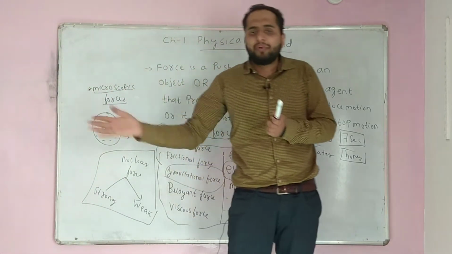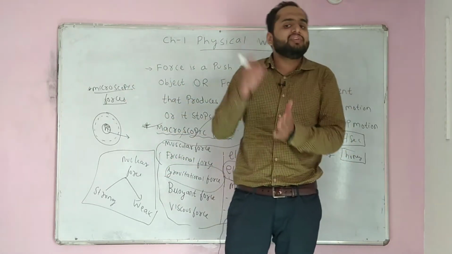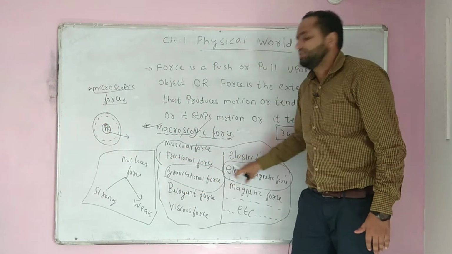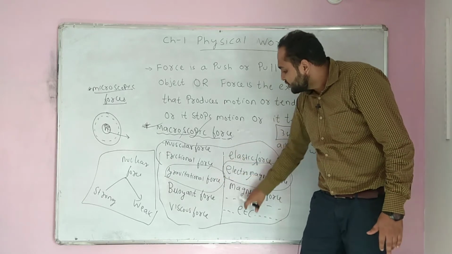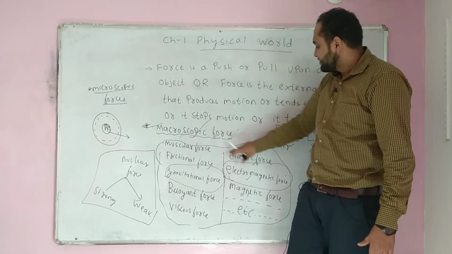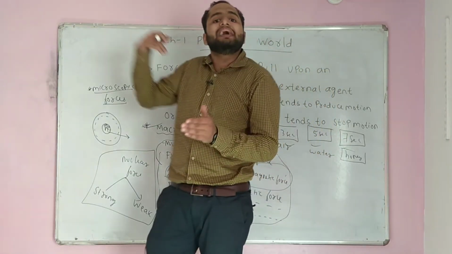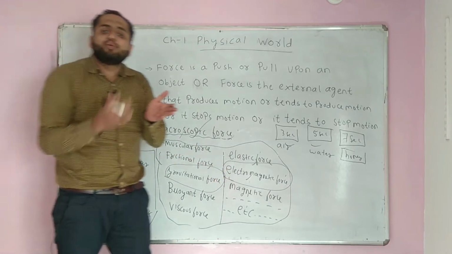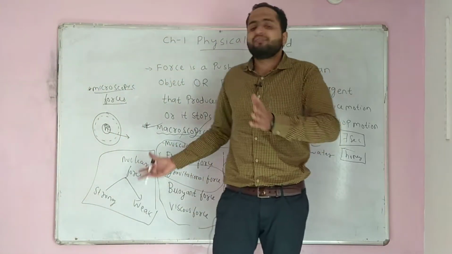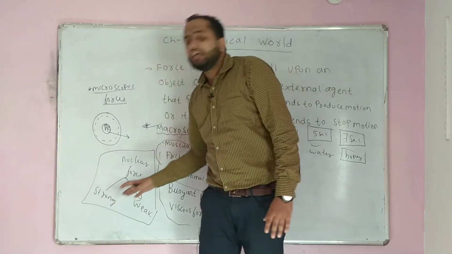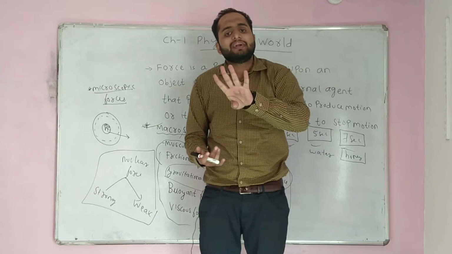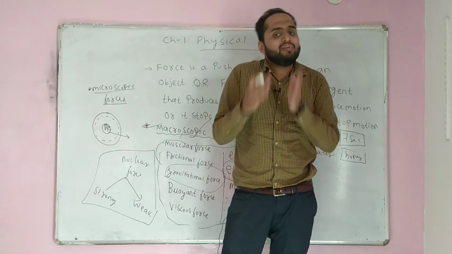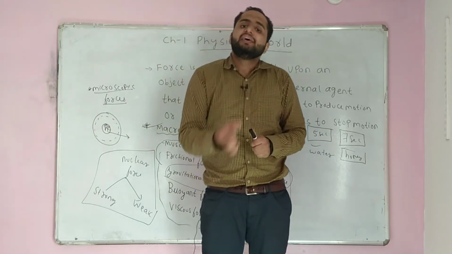Microscopic forces and macroscopic forces are the two domains. In macroscopic forces we have gravitational force and electromagnetic force, and all other forces come from these two only, right? They are subdivided into other forces: viscous force, buoyant force, frictional force, molecular force, elastic force, Coulomb force and many others. In microscopic forces, we have strong nuclear force and weak nuclear force. So there are four fundamental forces: gravitational, electromagnetic, strong nuclear, and weak nuclear. We'll see them one by one, right? First, we will start with gravitational force.